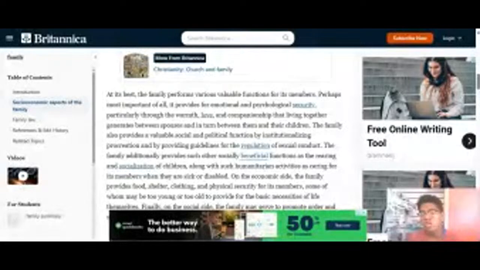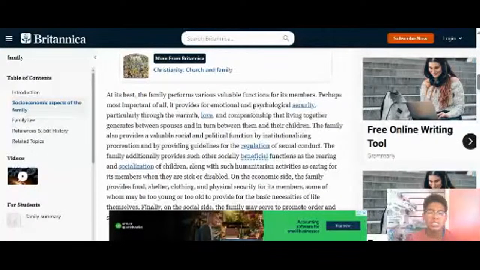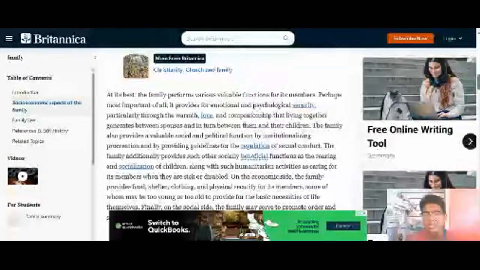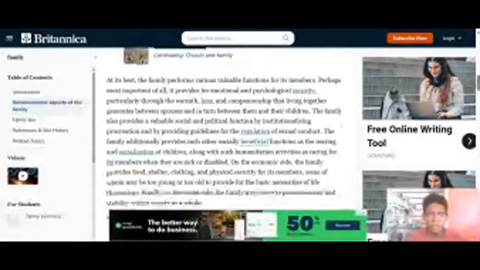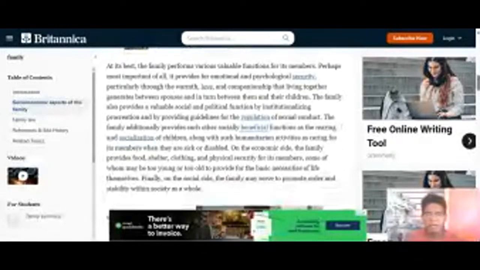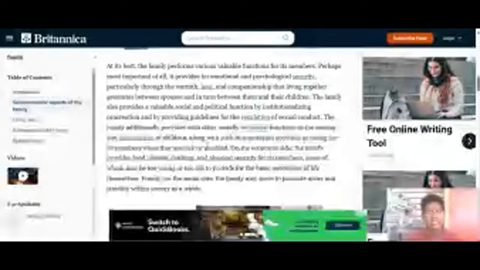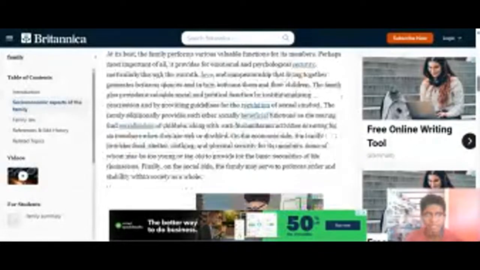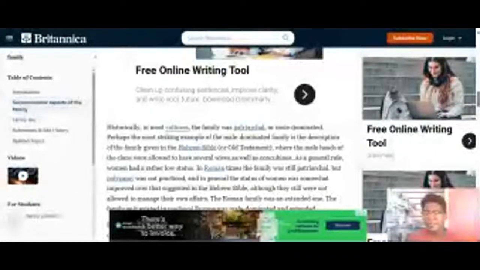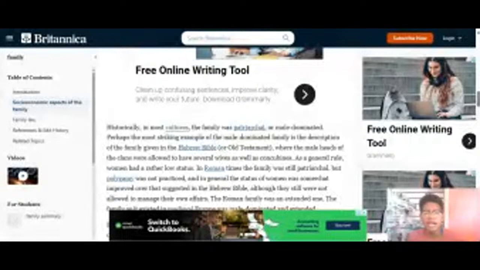These can be both psychological needs that children need. So all right, on the economic side, the family provides food, shelter, and clothing, and basics and physical security for its members, some of whom may be too young or too old to provide for the basic necessities of life themselves. Finally, on the social side, the family may serve to promote order and stability within society as a whole because they teach the children some culturally accepted ways of behaving, acting, and even living.